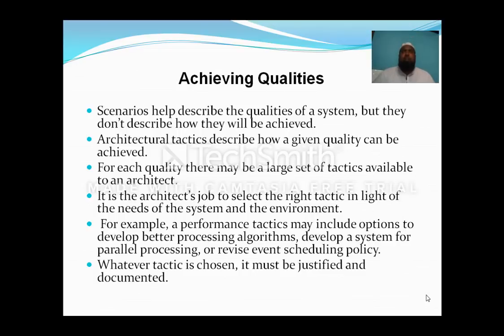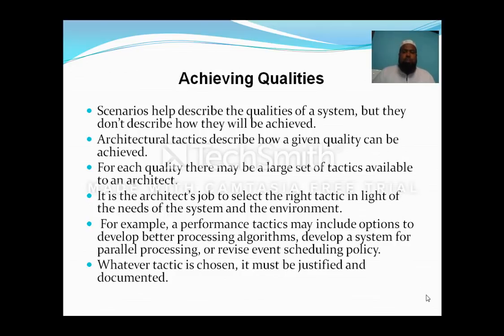For example, performance is a tactic, availability is a tactic, reliability is a tactic, testability is a tactic, user interfacing is a tactic. That may include options to develop better processing algorithms. Whenever you think about better processing algorithms, for developing a system for parallel processing or a revised event scheduling policy, these are the things you need to look after.